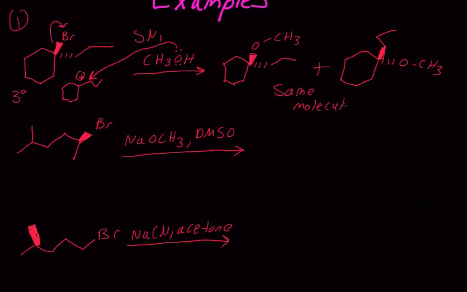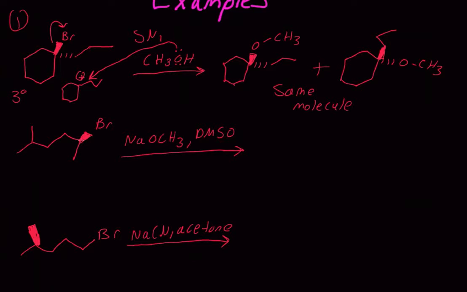So that'd be a trick question on your test. If they ask you, give us the major product, you should not draw both of these because your professor will mark it as wrong, because these are the same thing. We only have one molecule formed because these two are the same. So let's move on to our second example.